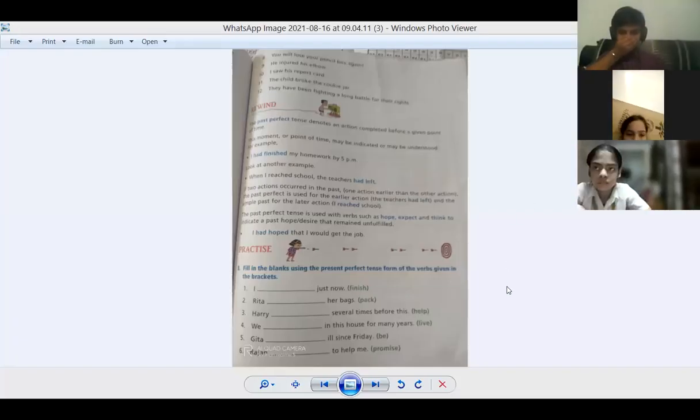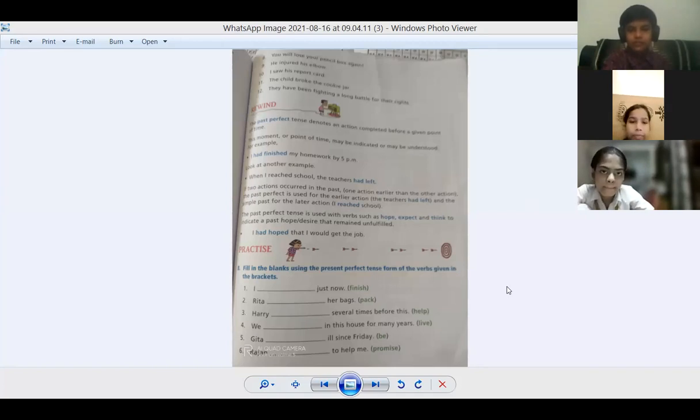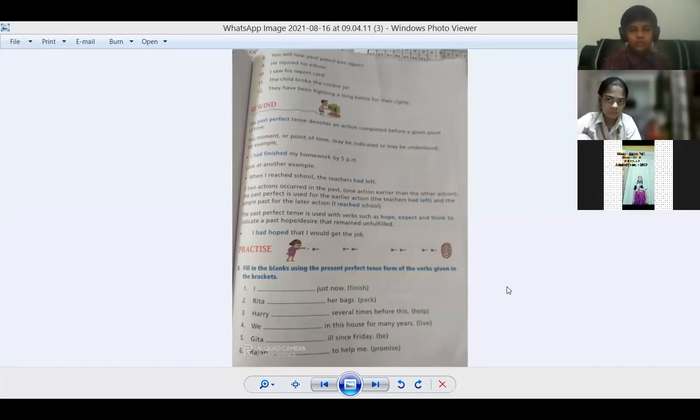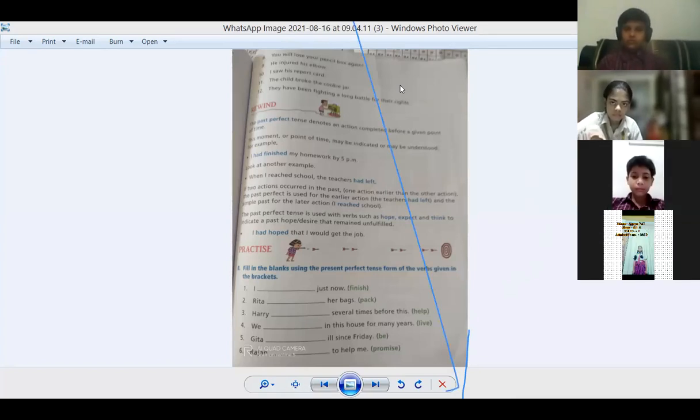So perfect tense means when the work is completed, we have done the work. When the work is completed, we use perfect tense. There are three: present perfect tense, past perfect tense, and future perfect. So first we are going to learn about present perfect.